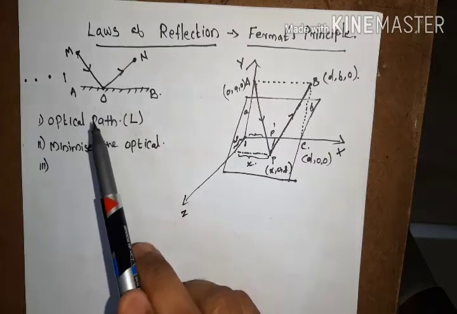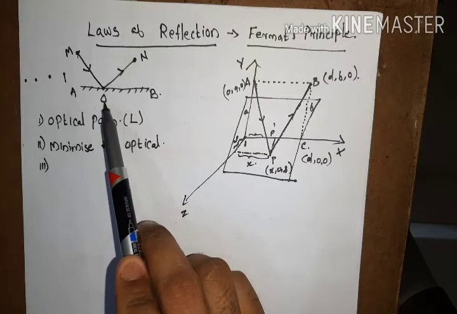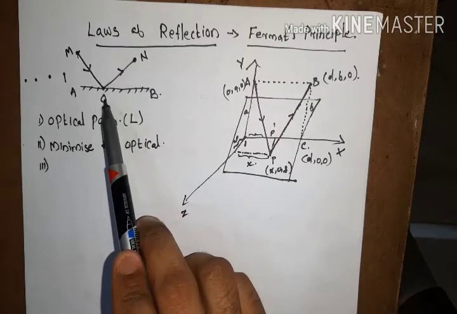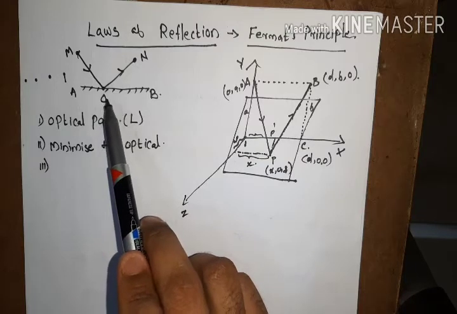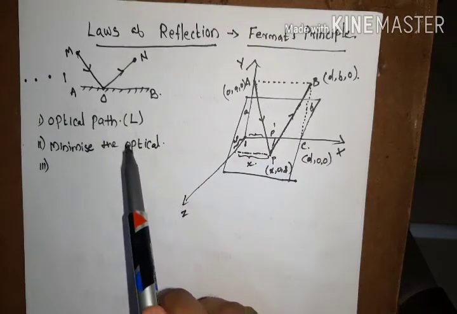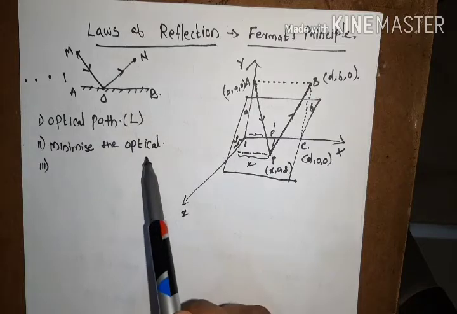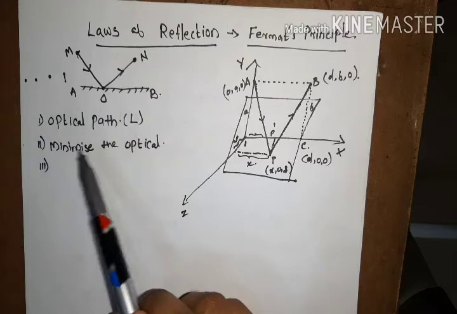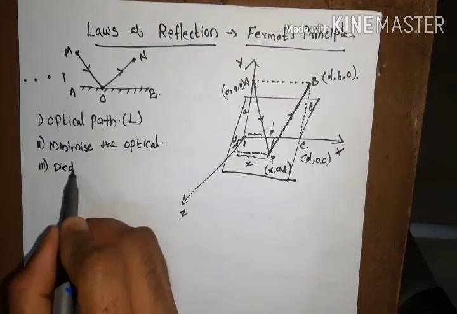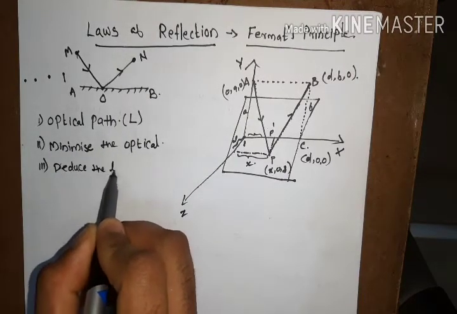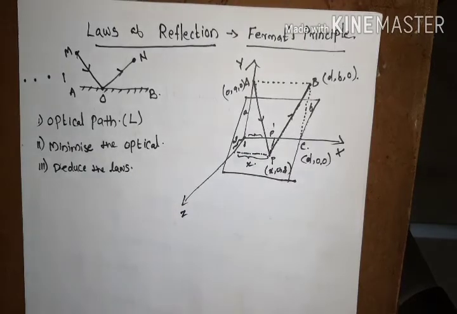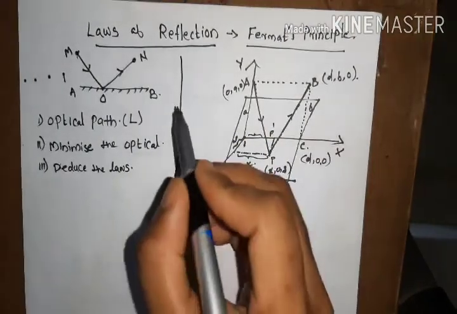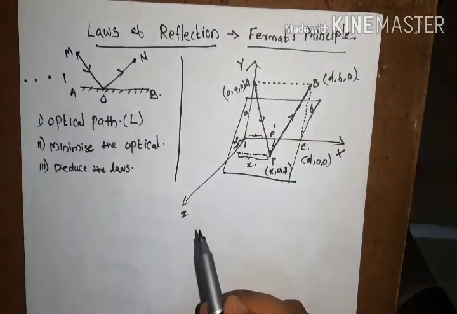So in general, first we consider the point of reflection as an arbitrary point and obtain the optical path with respect to the coordinates of this arbitrary reflection point, then minimize the optical path with respect to those coordinates to find the minimum optical path, and we can deduce the laws of reflection from this. Deduce the laws. Okay, now we are going to our reflection phenomenon.